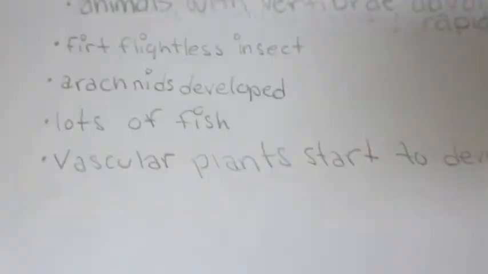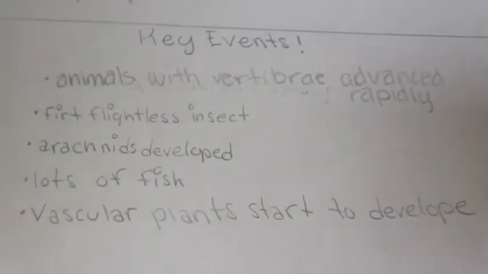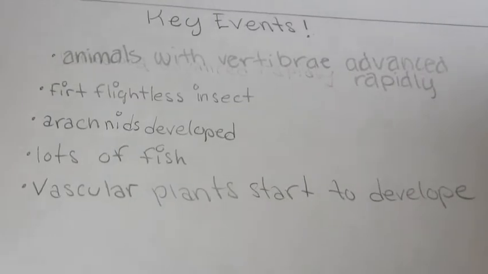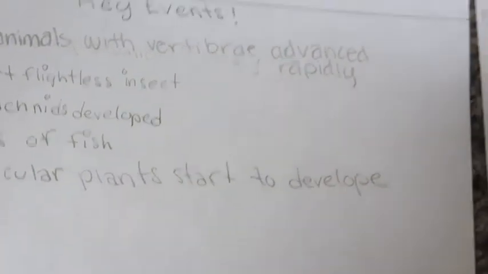The key events in this time period were animals with vertebrae advanced rapidly, first flightless insects, arachnids developed, there were lots of fish, and vascular plants started to develop.